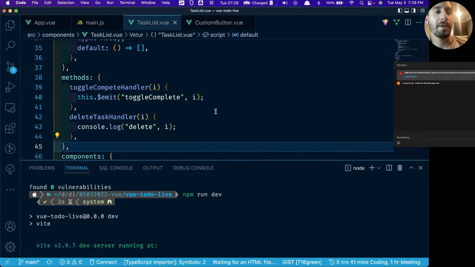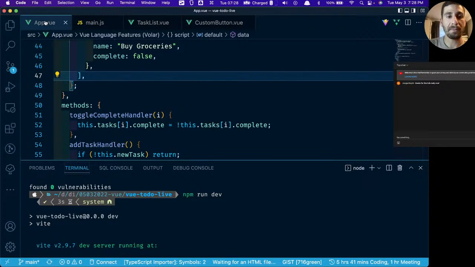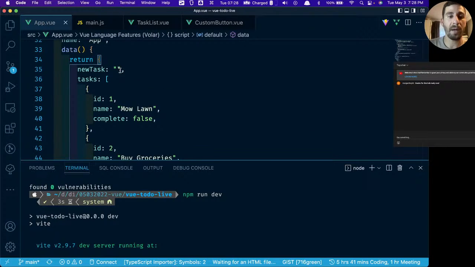There's one more thing that gets sort of complicated here. We're going to have to emit another value up from this task list component to the app.view component. And what we need to do is, because that object, the array of our task objects, is on our app.view file, this is where we need to edit it.